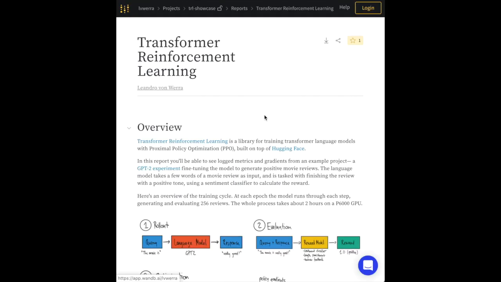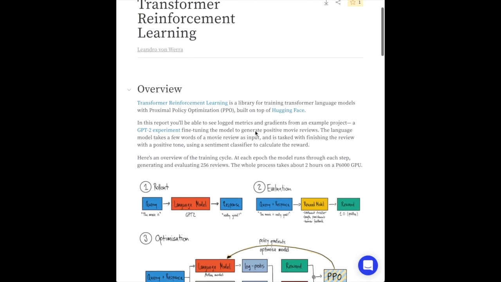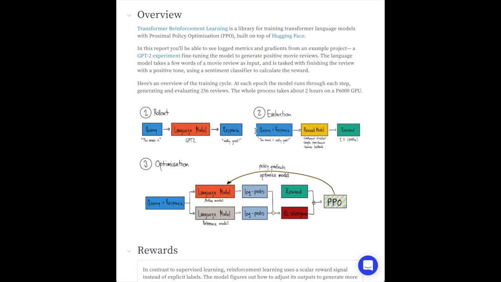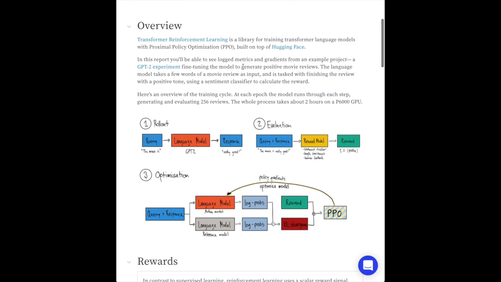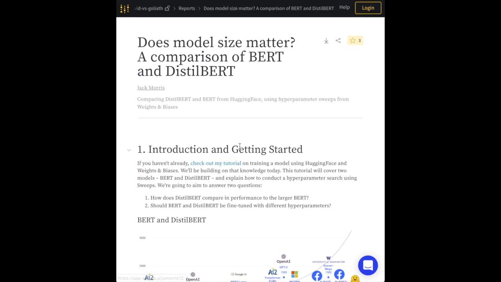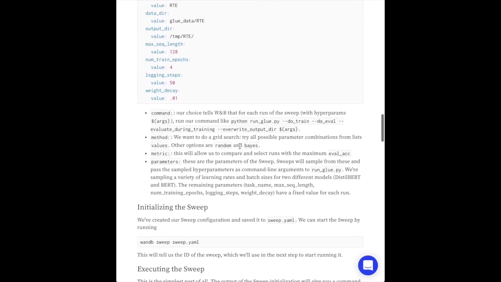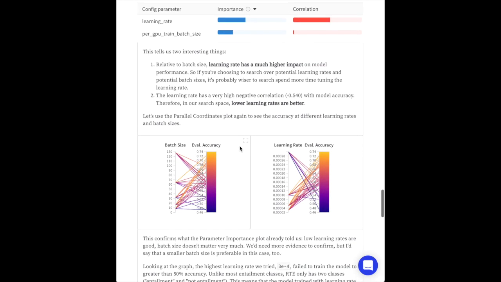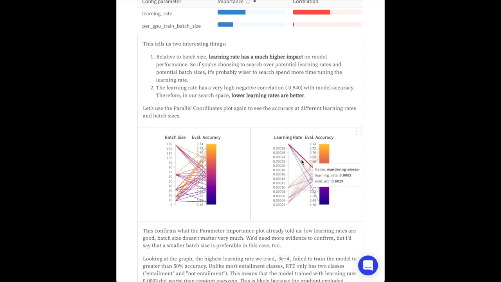From Weights and Biases are two really interesting articles about natural language processing, the first of which describes how to fine-tune GPT-2 with reinforcement learning and proximal policy optimization to control the output of the text to have a positive sentiment. Also from Weights and Biases, we'll look at this visualization of hyperparameter tuning between BERT and DistilBERT, exploring how different learning rate configurations or batch sizes leads to different performance.